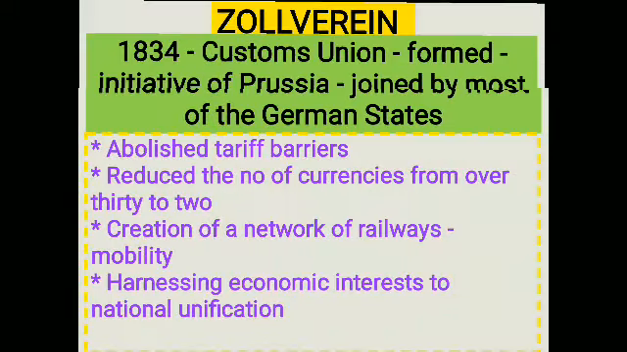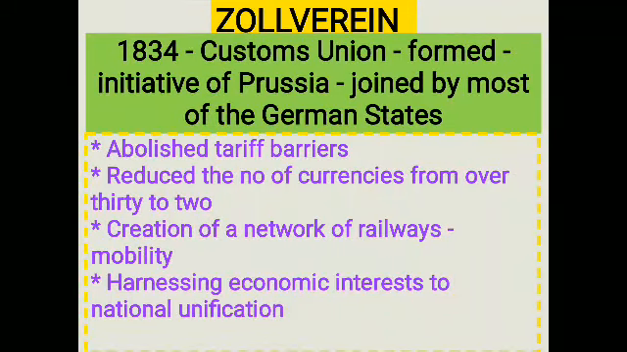So in the year 1834, the Customs Union was formed. The initiative was taken by Prussia and joined by most of the German states. To solve the obstacles to economic exchange and growth faced by the new commercial classes, the Customs Union was formed in 1834.